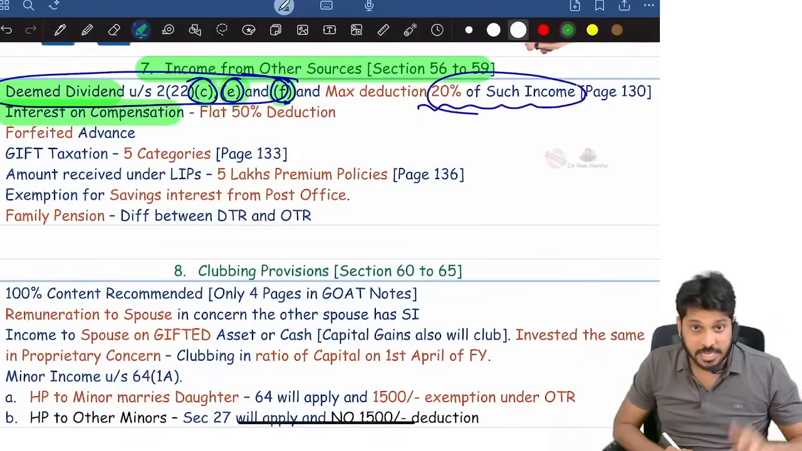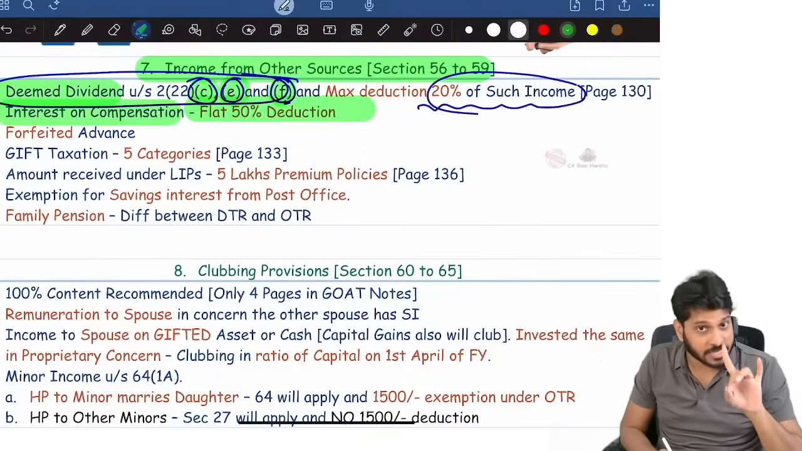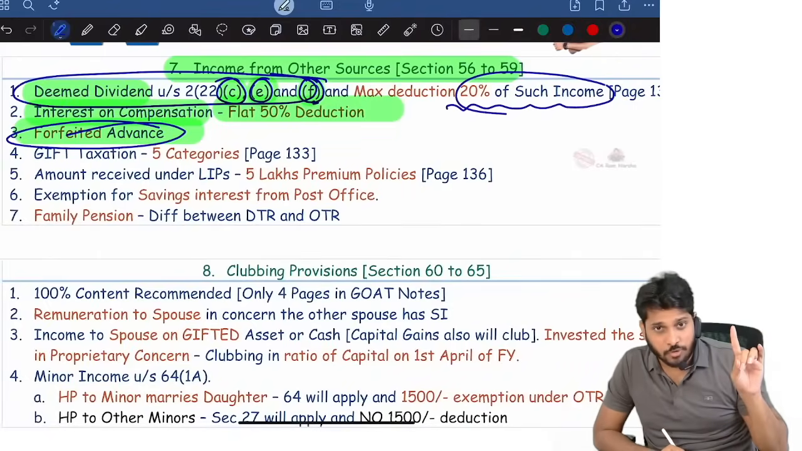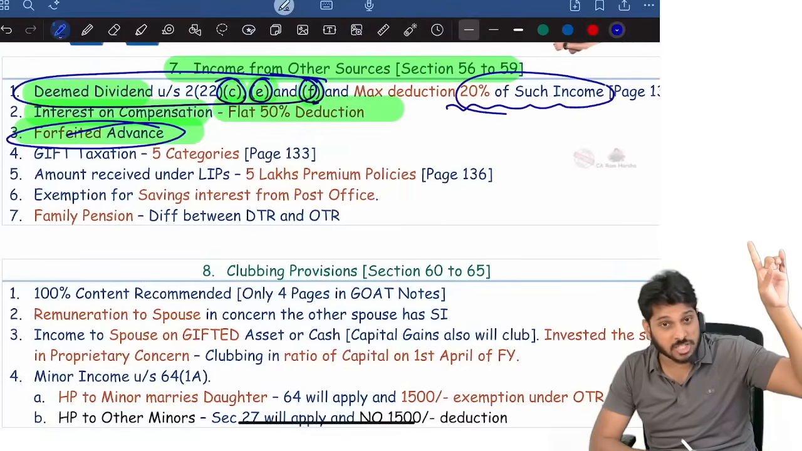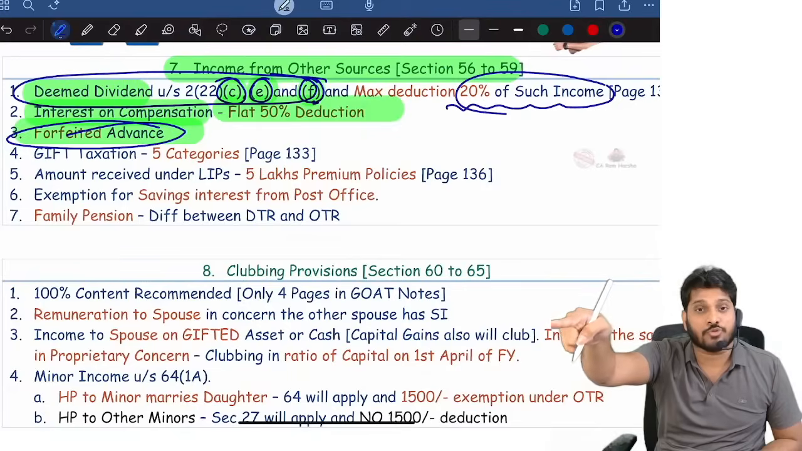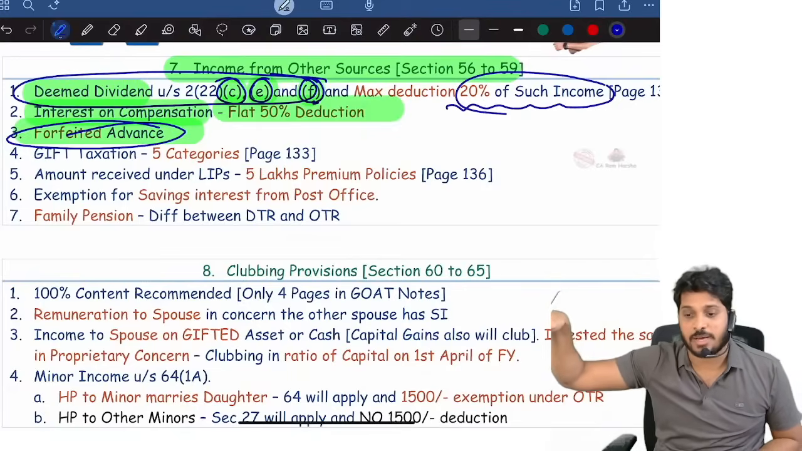Interest on compensation, interest on enhanced compensation, flat 50% deduction. Remember forfeited amount: before 1st April 2014, the forfeited amount will be reduced from cost of acquisition while computing capital gain. If the amount is forfeited on or after 1st April 2014, that amount is taxable under income from other sources.